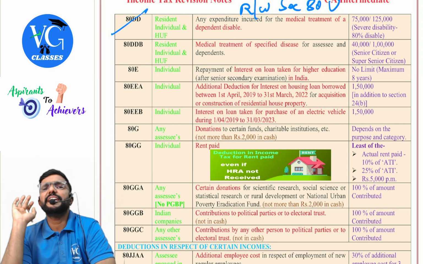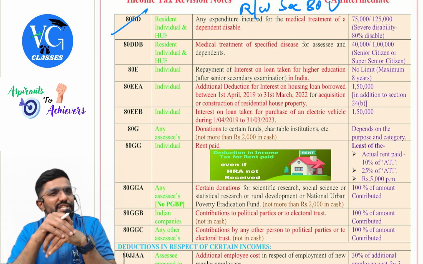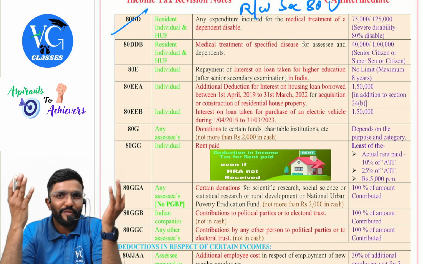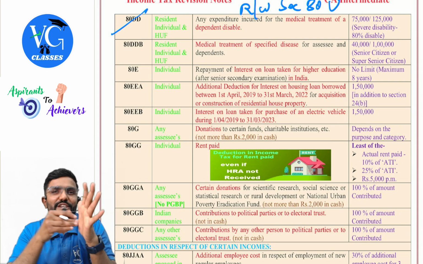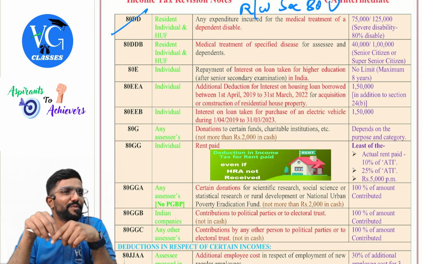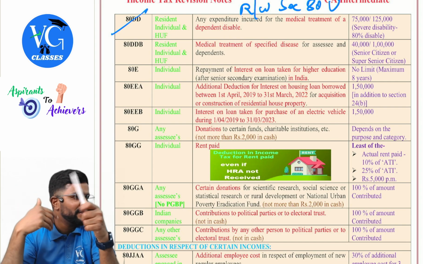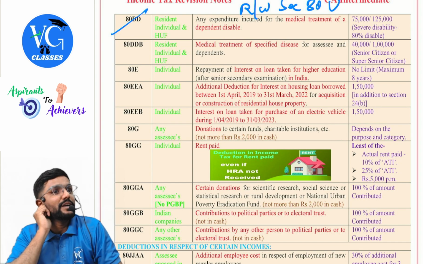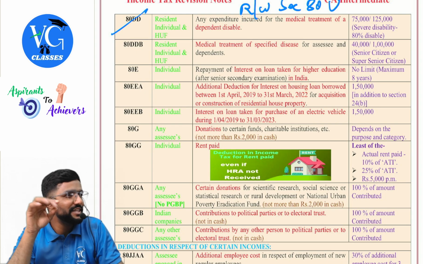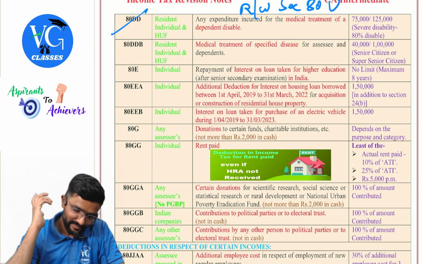Okay, sir. And the 80D series is also easy to remember, guys. Sir, I am scared of some diseases. Now, especially we have to be very conscious of our health. So I am scared of any diseases, sir. That is when we take a health insurance policy, or even incur medical treatment when there is a disease or any problem. I am scared of doctors. That is when 80D, DD or DDB.